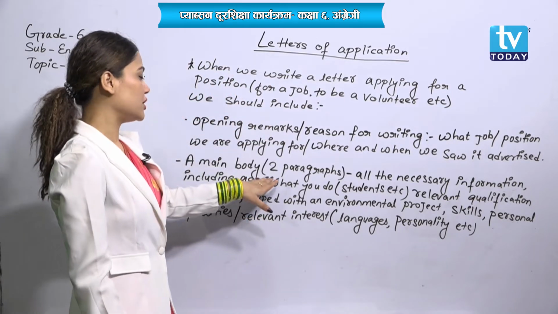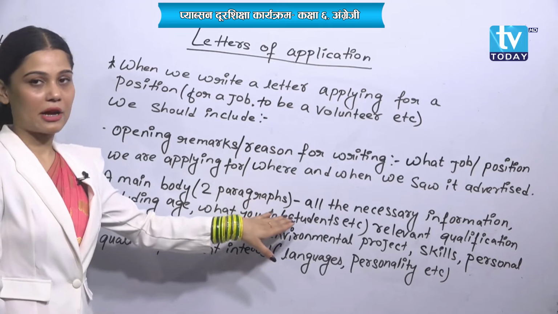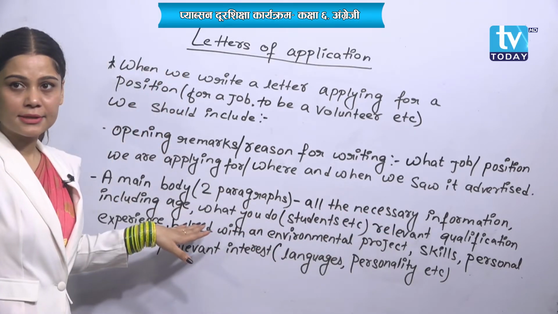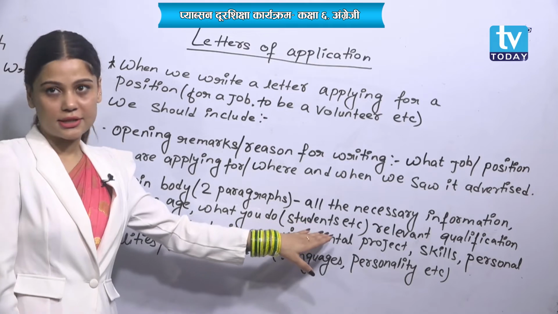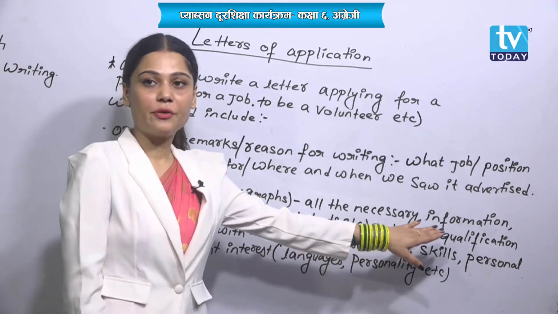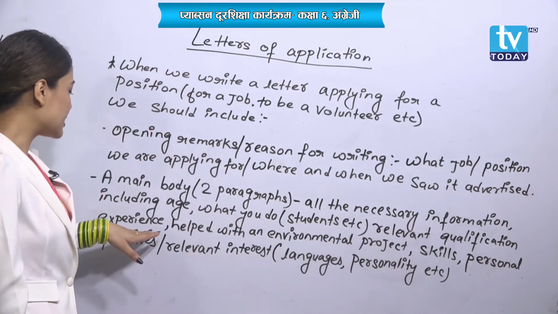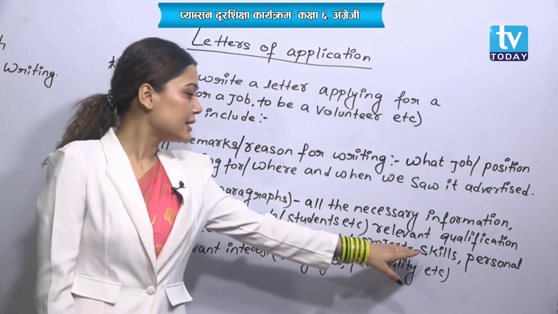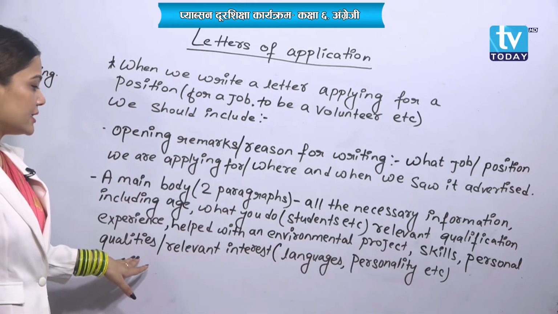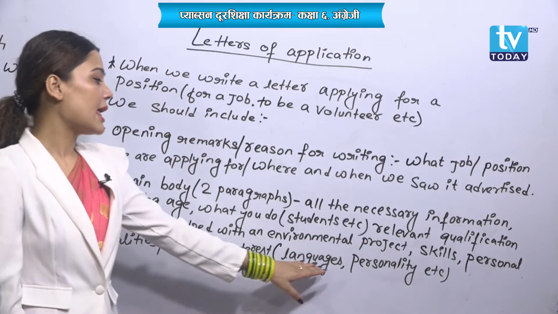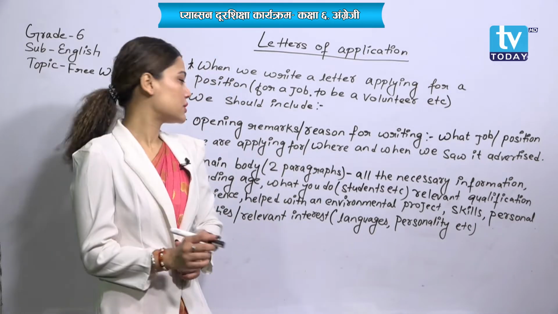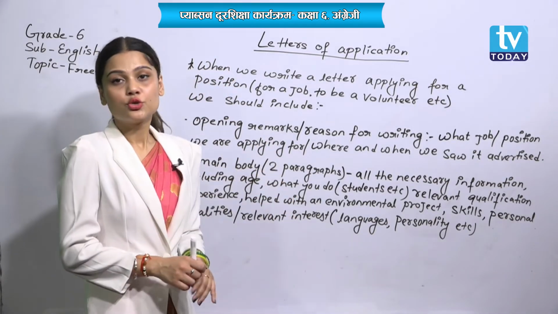A main body which includes two paragraphs, with all the necessary information, including what you do, students, relevant qualification, experience, helped with an environmental project, skills, personal qualities, relevant interests, languages, personality, etc. This is the second most important thing, a main body with two paragraphs.